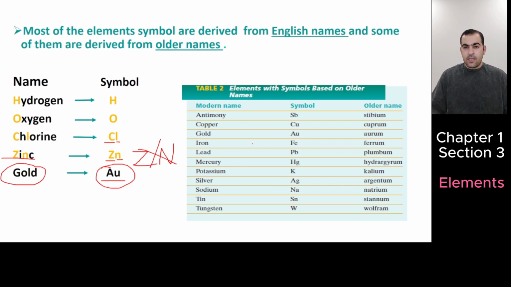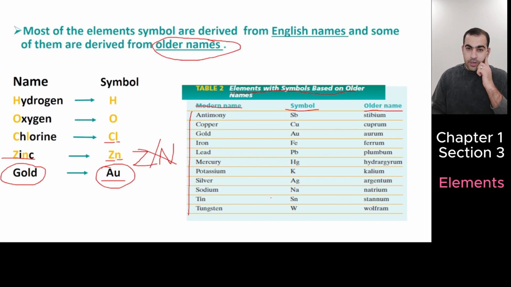Guys, some of the symbols of the elements, what are they derived from? Older names. Look, these are elements with symbols based on their older name. The modern name means the English name. These elements, their symbols are derived from their older name.